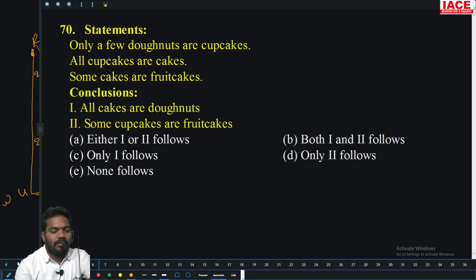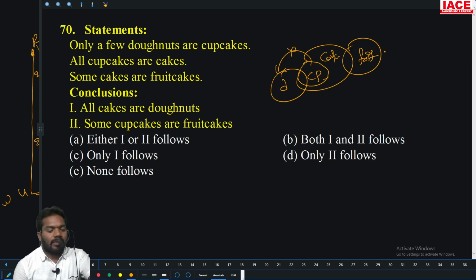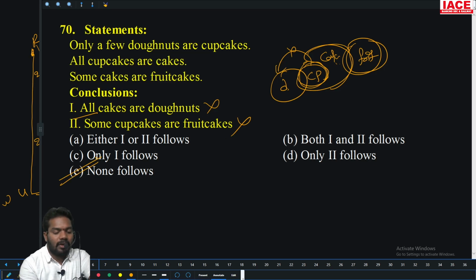Next one. Only few donuts are cupcakes. Some donuts are not cupcakes. All cupcakes are cakes. Some cakes are fruit cakes. All cakes are donuts. All is not at all possible. Some cupcakes are fruit cakes does not follow. So neither one nor two, none follows. Option E.